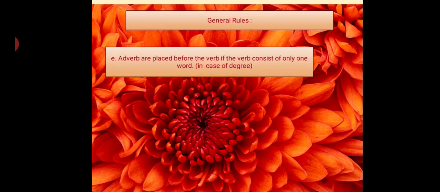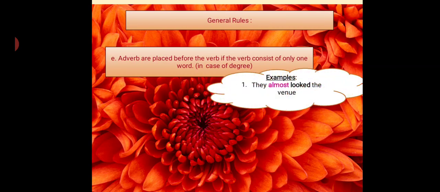Next, adverbs are placed before the verb if the verb consists of only one word, like in the case of degree. For example, they almost looked the venue. So here looked is one verb and almost is an adverb of degree. It is placed before that.